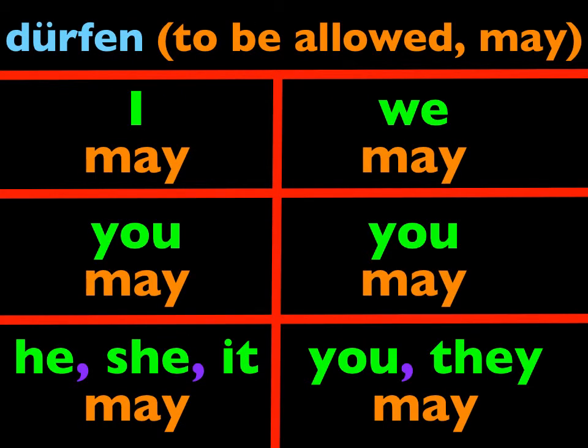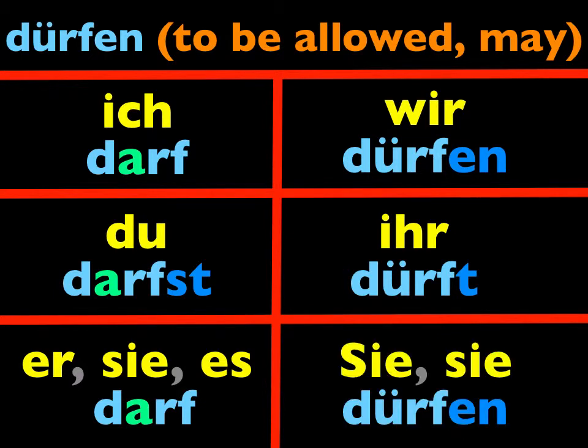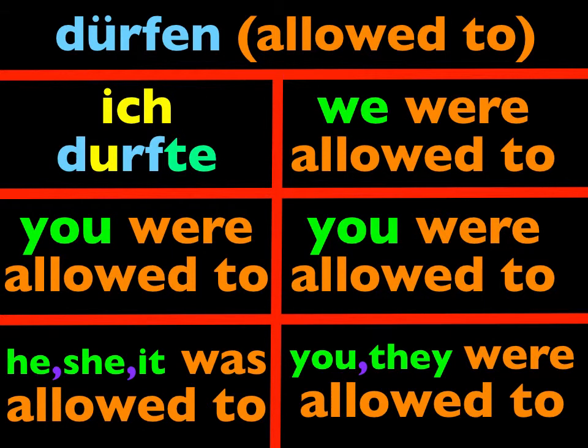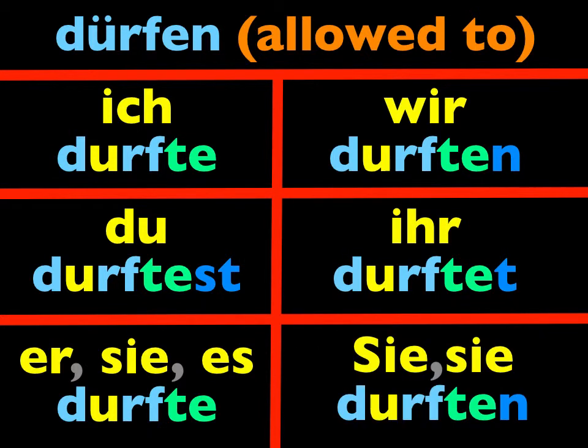First, let's review dürfen in the present tense. We've learned this before. It's ich darf, I may, I'm allowed to. Du darfst, darf, wir dürfen, ihr dürft, und sie dürfen. Now let's learn the imperfect tense. Of course, it's still a weak verb. It takes the TE endings, and you could probably guess, and it's the case, that the umlaut will disappear. It's for I was allowed to, ich durfte, du durftest, durfte, wir durften, ihr durftet, und sie durften.